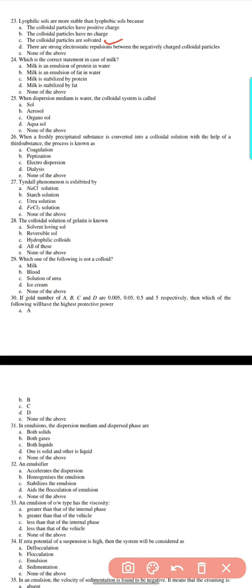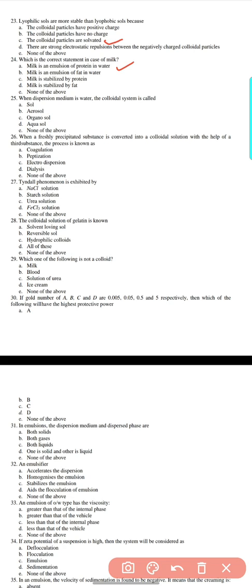Question 24. Which is the correct statement in the case of milk? Milk is an emulsion of protein in water. Milk is an emulsion of fat in water. Milk is stabilized by protein. Milk is stabilized by fat. Here the answer is: milk is an emulsion of protein in water.